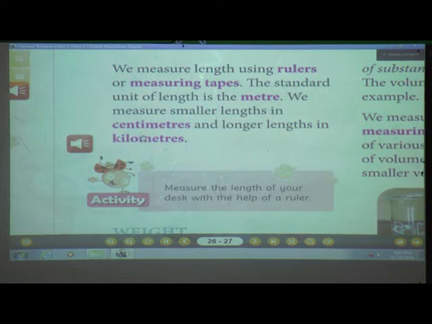Yes, tell me, why do we measure things? To find out the size or amount, isn't it? How did people measure length many years ago? Yes, very good. By using their hand or foot, isn't it?